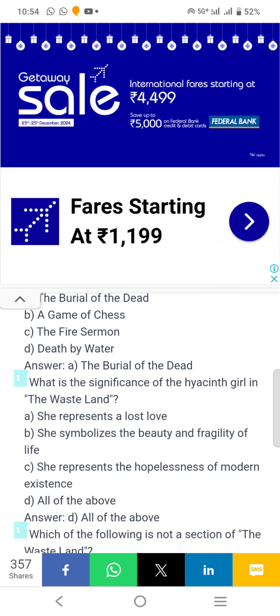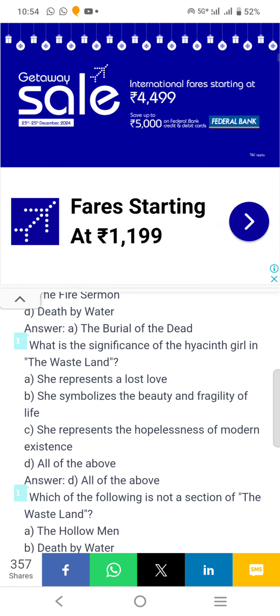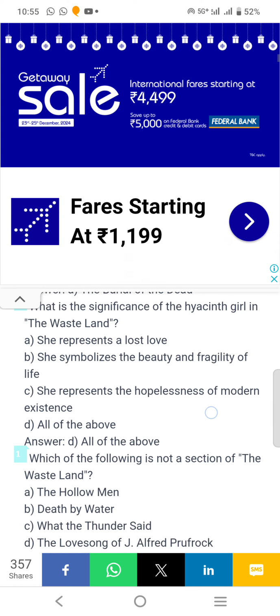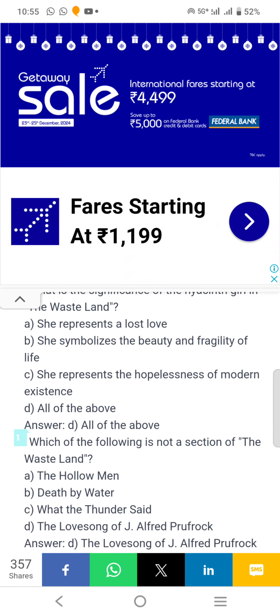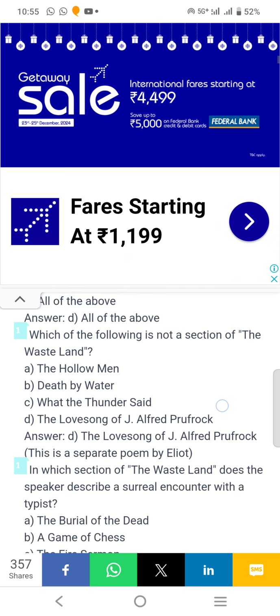What is the significance of the Hyacinth girl in The Wasteland? All of the above. She represents a lost love. She symbolizes the beauty and fragility of life. She represents the hopelessness of modern existence. Which of the following is not a section of The Wasteland? D. The Love Song of J. Alfred Prufrock.